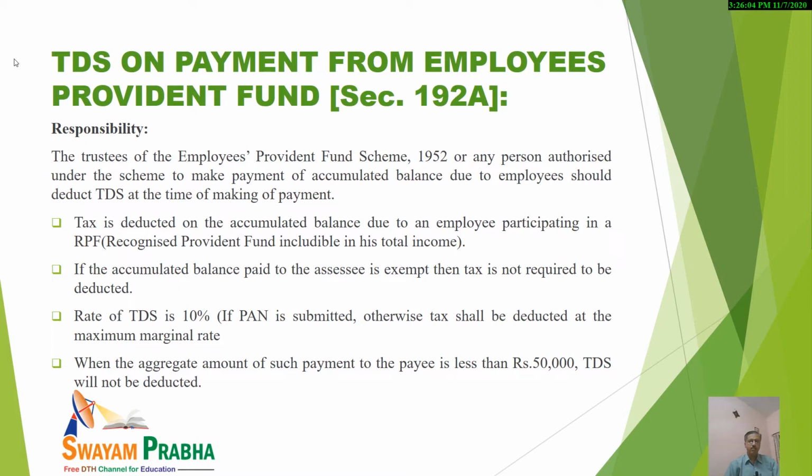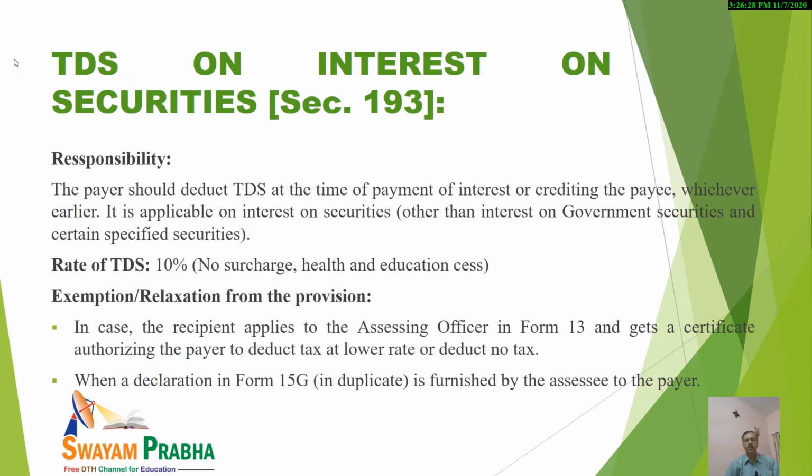It is nothing but the maximum marginal rate. Another issue is that when the aggregate amount of such payment to the payee is less than 50,000, there is no need to deduct TDS. So these were the provisions relating to TDS on payment from EPF, and section 192A I have already discussed with you.